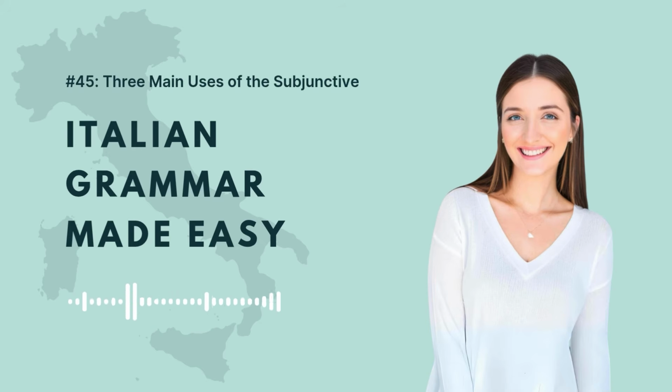If we divide the sentence mi auguro che loro stiano bene in the main clause and the dependent clause, we get that mi auguro, I hope, is the main clause, and che loro stiano bene is the dependent clause that uses the subjunctive, stiano.